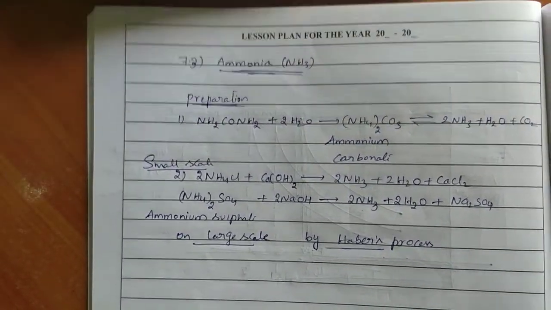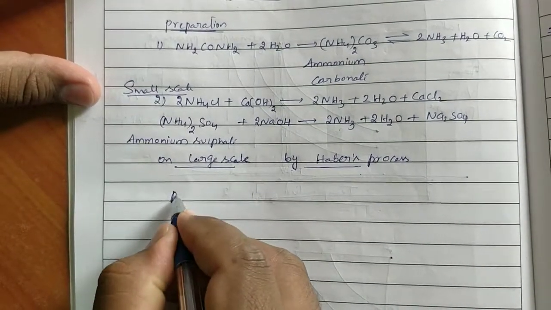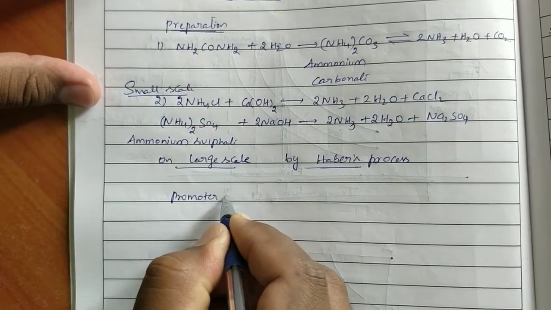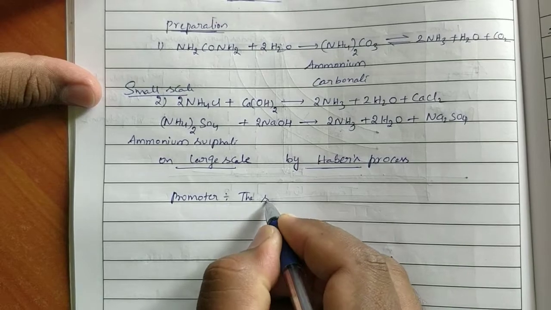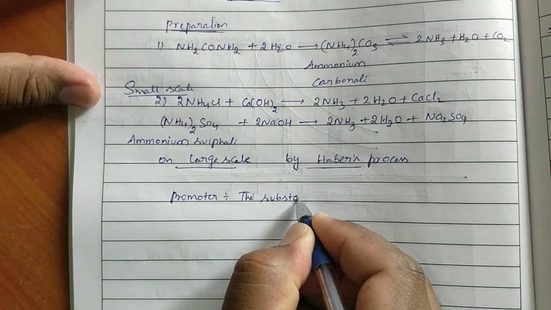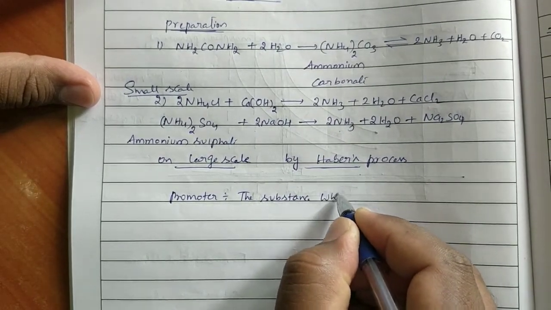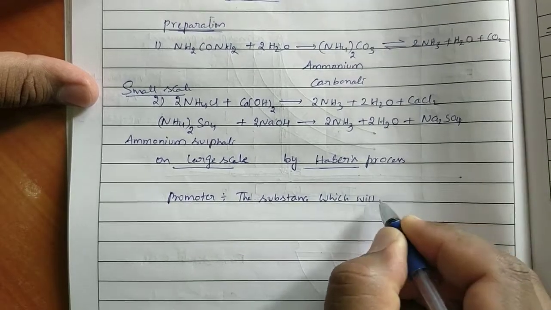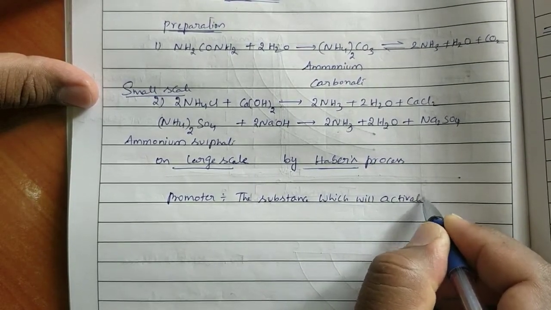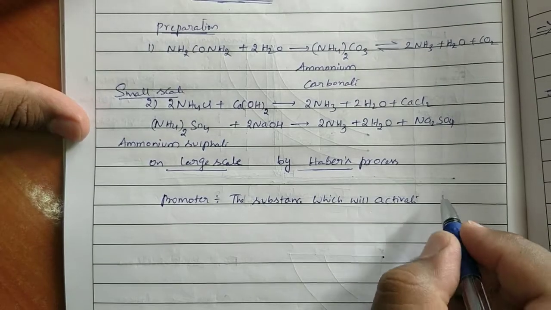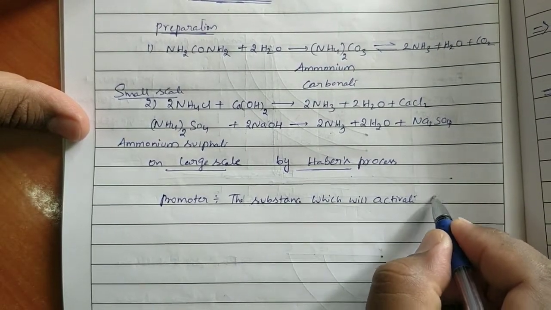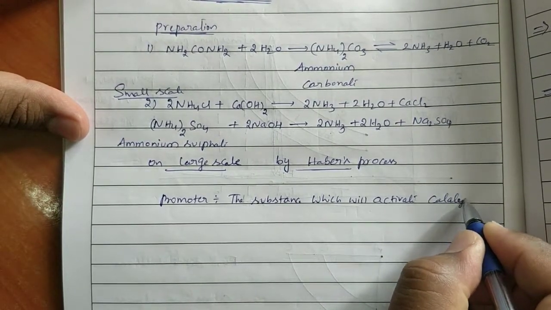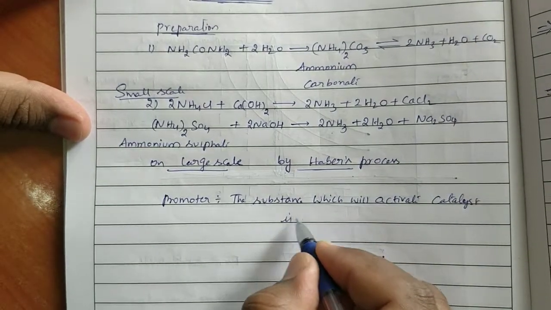What is meant by promoter? The substance which will activate the catalyst is called promoter.